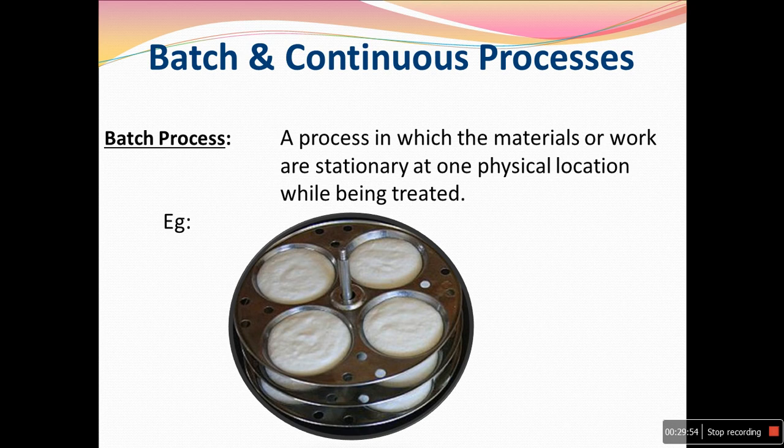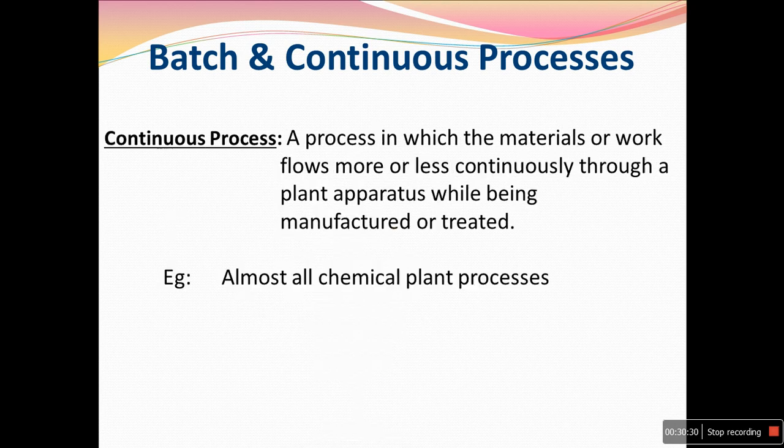Wherever the work or materials are stationary. For example, we put materials in a particular vessel, a cooker, and it produces some product called idli. This is called a batch process. Maybe some products where we design a product that can produce the desired product without moving any objects, that is called a batch process.